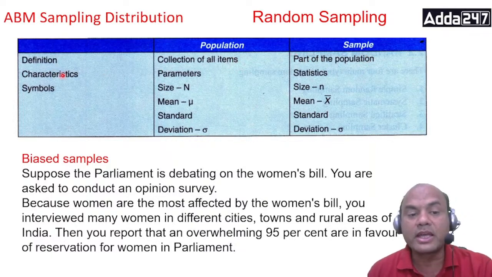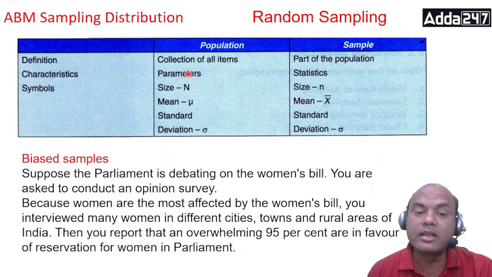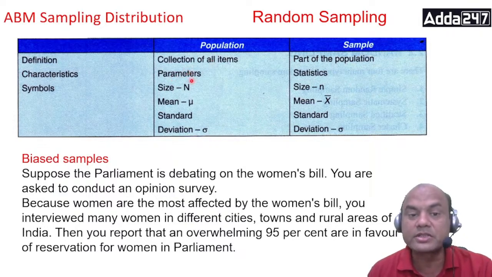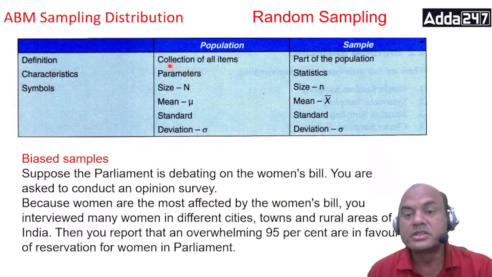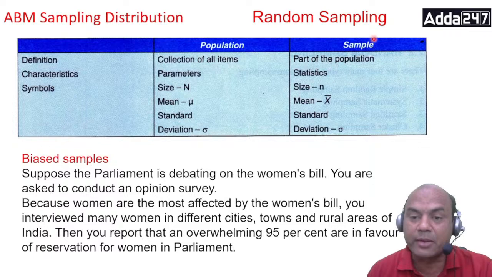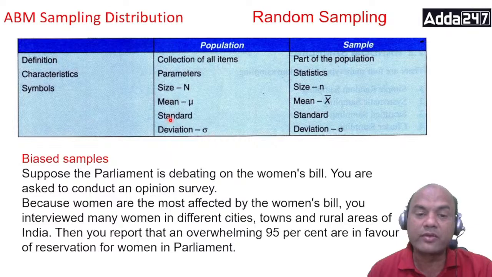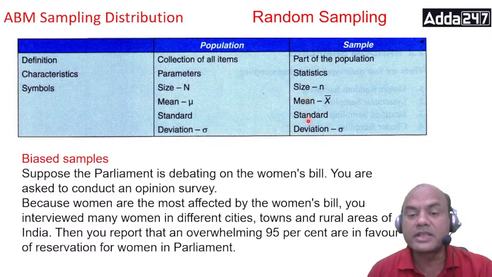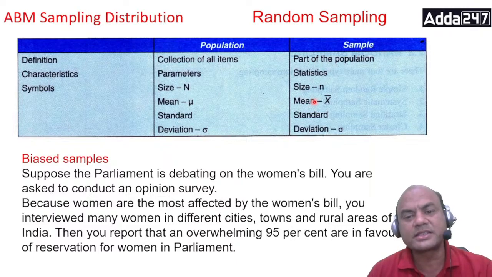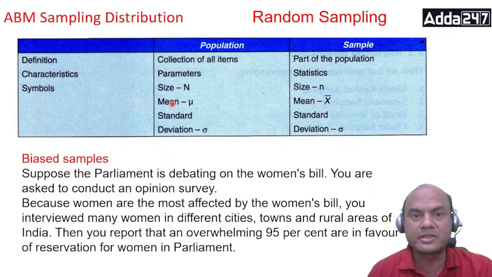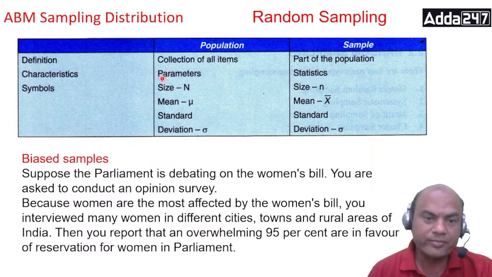Okay. What are the characteristics? Suppose I take the mean and mode of the population, it is called a parameter. Suppose I take the mean and mode of the sample, it is called a statistic. See here, the mean and standard deviation of the population are known as parameters. The mean and standard deviation of the sample are known as statistics. We have various other statistics and parameters. Mean, mode, median, all these are parameters as well as statistics.